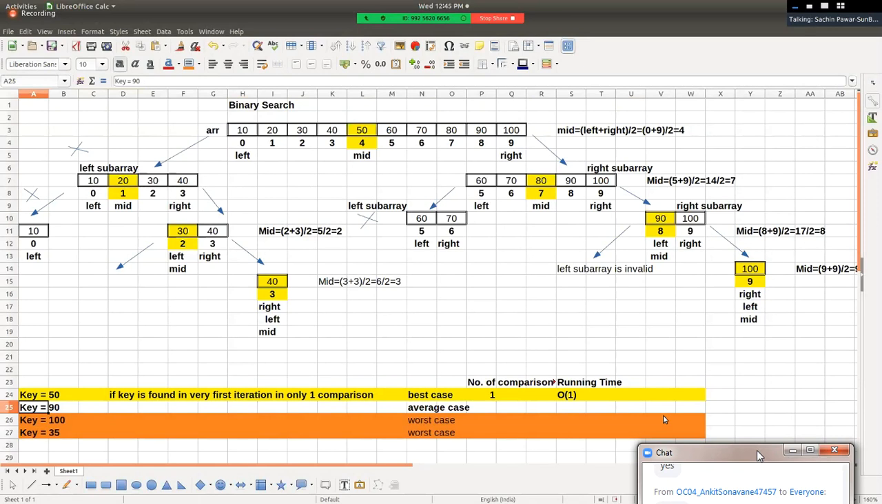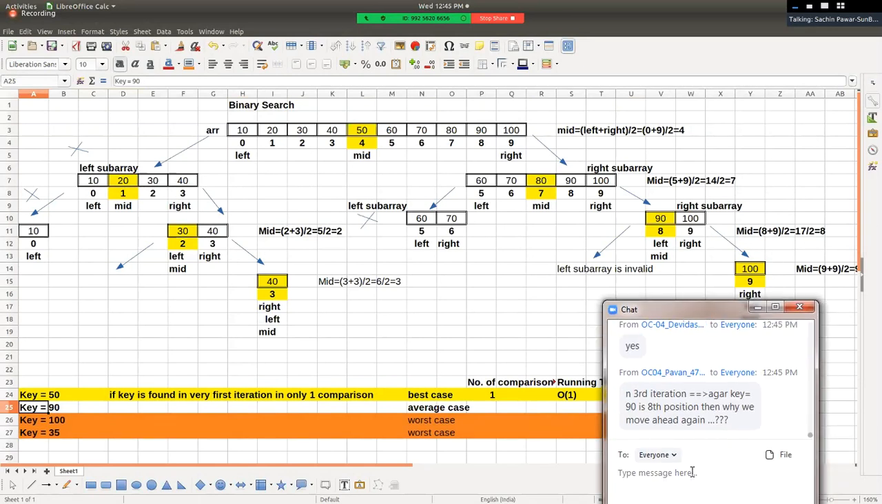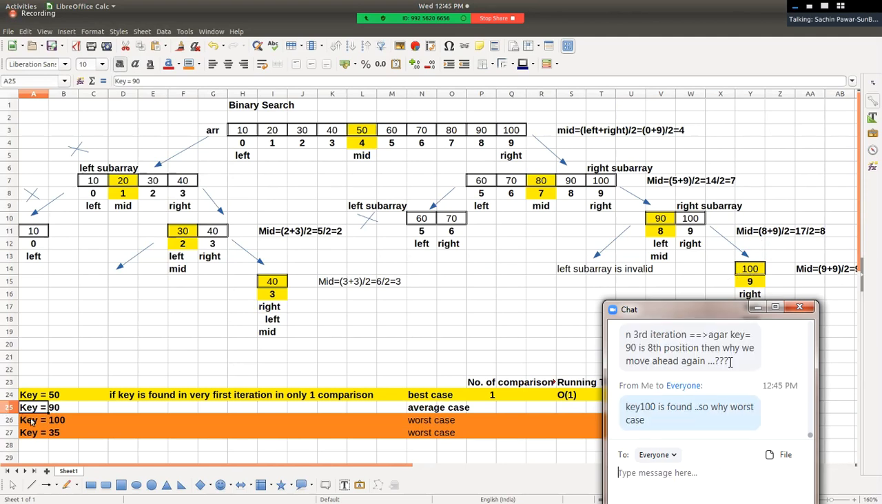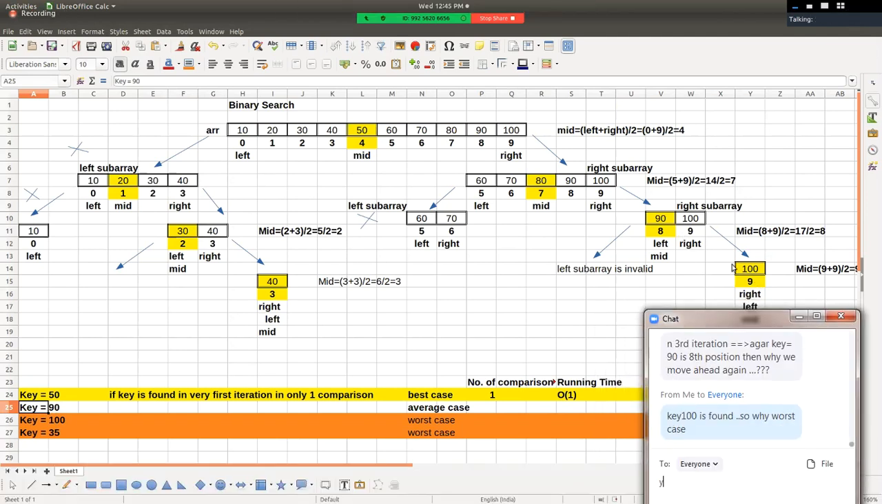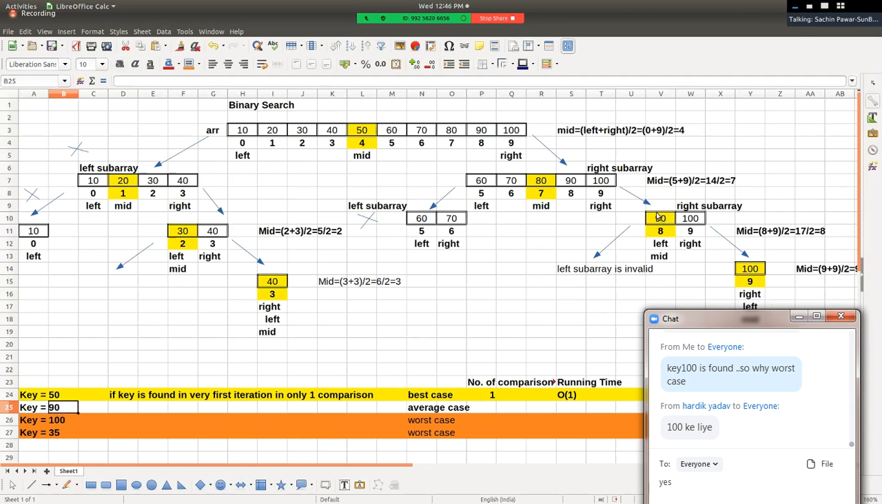Okay, now let me try to tell you with the help of, pay attention sir, in the third iteration if key is equal to 90 at the 8th position, then why would we move ahead again? What is the value of key, tell me Pawan. In the third iteration, if the value of key is 90, then we are not going ahead, Pawan. Why are we going ahead? We go ahead only for value of key equal to 100. Are you getting what I am saying? We go into the right sub array of 90 only if the value of key is 100. If the value of key is 90, then we are not going ahead.